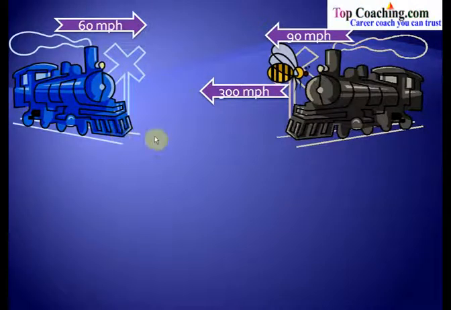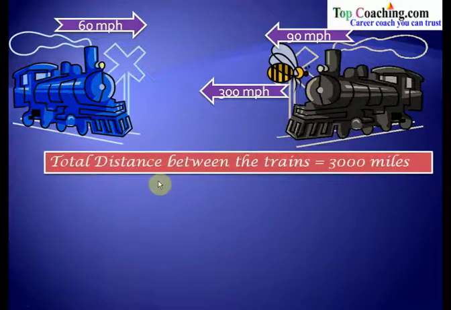Also in the meanwhile, these two trains are traveling towards each other. So the relative distance between these two trains is decreasing every time. We have to find out the total distance traveled by this bee during this time before these two trains collide with each other. Now the total distance between the two trains is given to be 3000 miles initially. So the initial distance between these two trains is equal to 3000 miles.